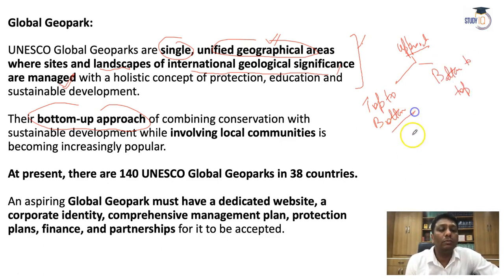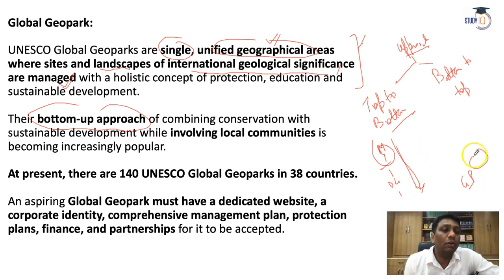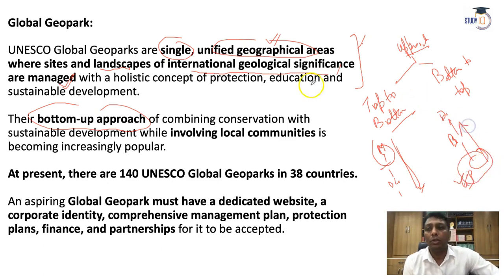What is top to bottom? Suppose the management starts from the ministry level, later goes to some department, later to the district collector. In this hierarchy, the management is going from top to bottom. What is bottom to top? If management starts from the gram panchayat level, later it goes to the block level, later to the district level. So here the management starts from the root level; that's called the bottom-to-top approach. So for Global Geopark, we apply it to conserve particular areas which have global significance, using the bottom-to-top approach, where the local community is involved in the conservation.